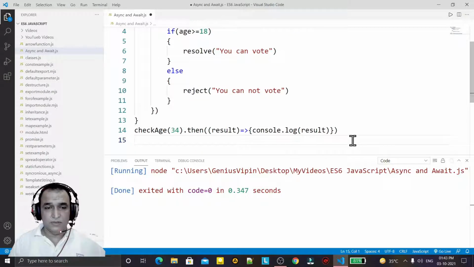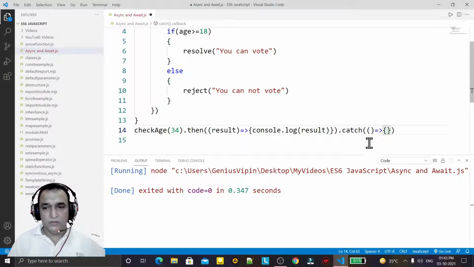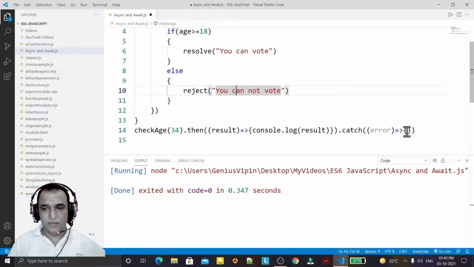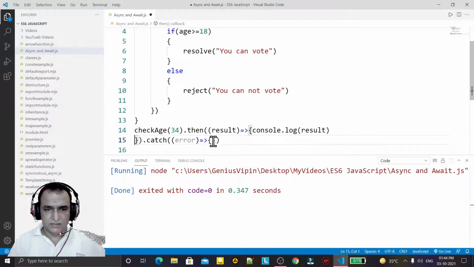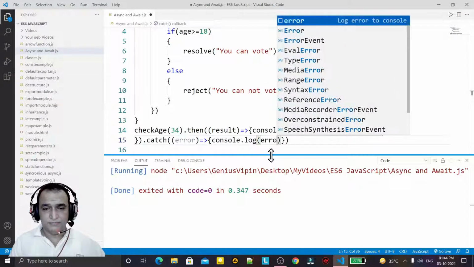Very simple. And in a similar way I use catch here. If an error is coming, then in place of the error I have to display the reject. This reject I will display here, like this, and I say console.log, error, like this.